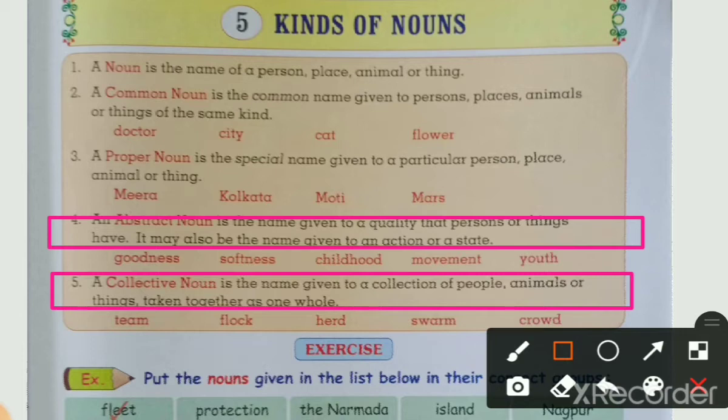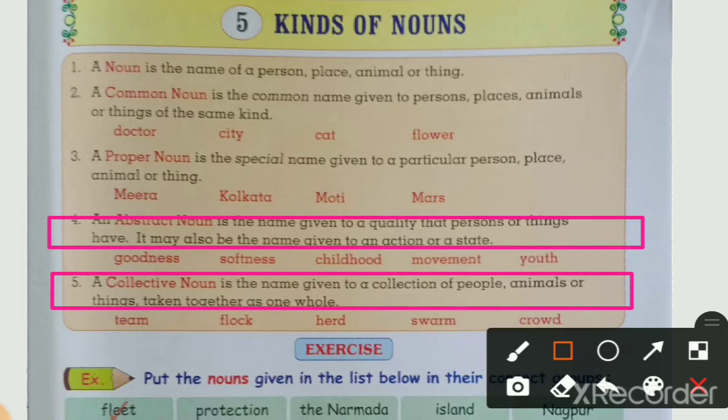Collective noun, it means name given to the collection of people. Collection, it means samuha, sangraha, group of people, group of animals, group of things that we have taken together. For example students, we have collected flowers. What do we call that? Group of flowers. What do we call? Bouquet. Okay. If all players are there, then what do we call? There is a team of players. What do we call? Team. That is a specific word, and that comes in collective noun.